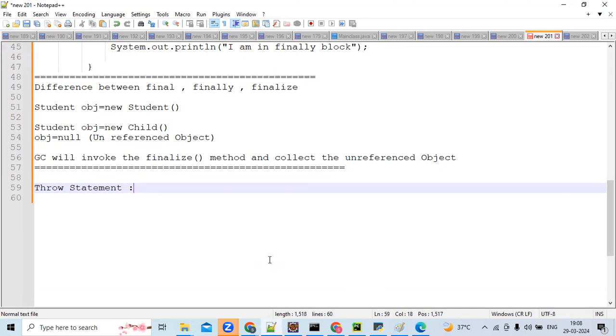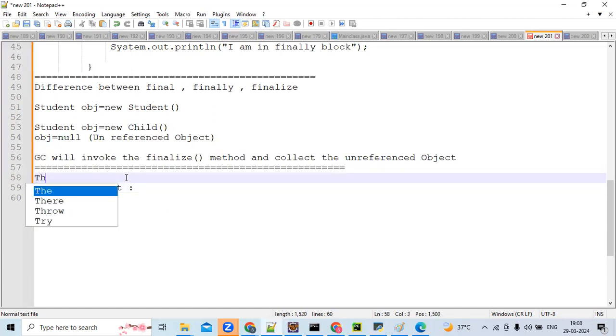Throw statement. So this is the new concept. Throw. After the throw, we'll speak about throws. See, throw and throws. Guys, these are not easy concepts. You need to practice multiple times and revise multiple times. Then only it will fit into your brain.